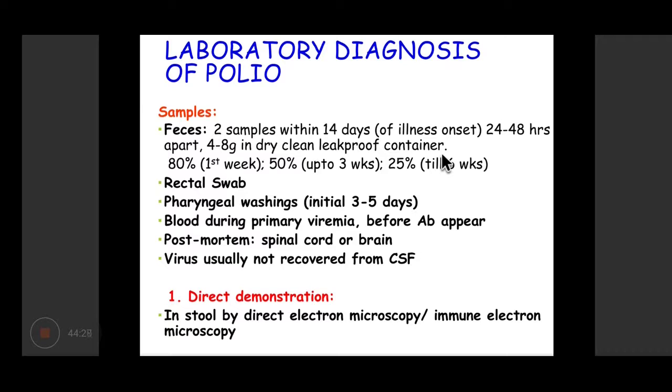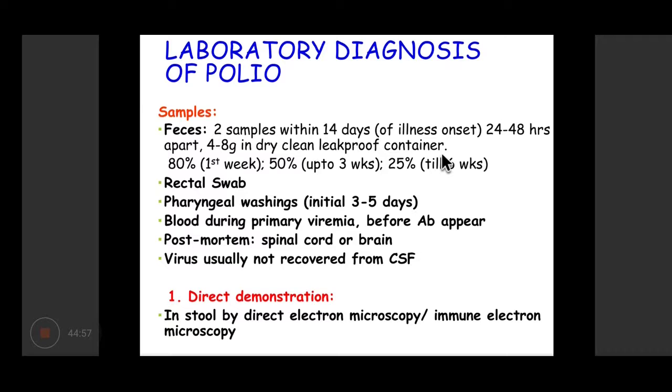So 2 samples are collected within 14 days of onset of illness, and chances of isolation of virus are 80% in first week, 50% in up to third week, and thereafter 25%. We can also collect rectal swabs, pharyngeal swabs or pharyngeal washes, and blood during primary viremia. Post-mortem samples can be collected, but the virus is not generally present in the CSF.